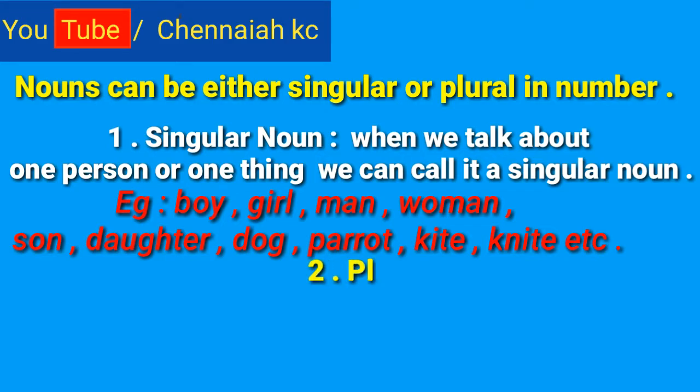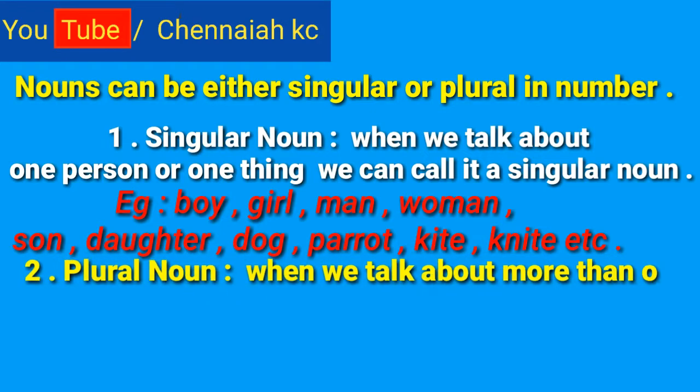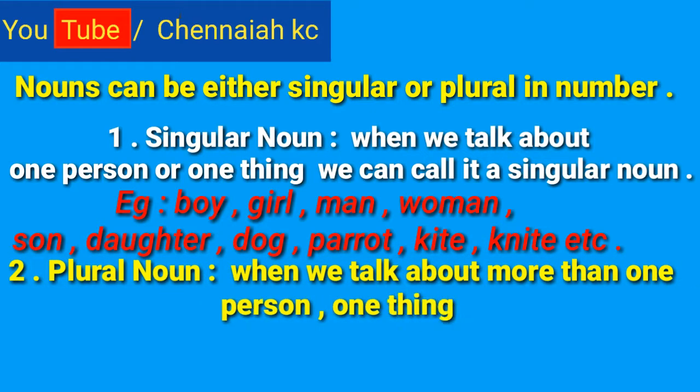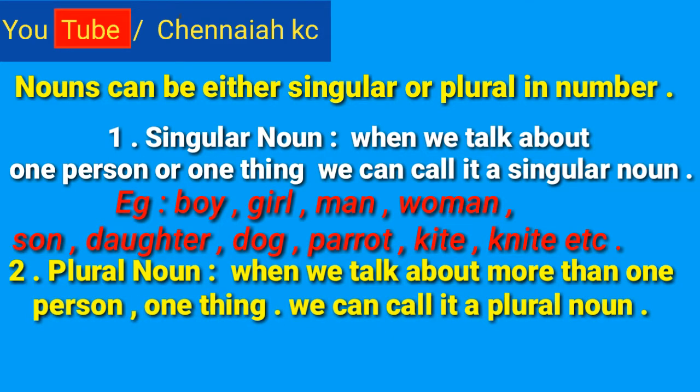Next, I am going to tell you plural nouns. Second one, plural noun. When we talk about more than one person or one thing, we can call it a plural noun.